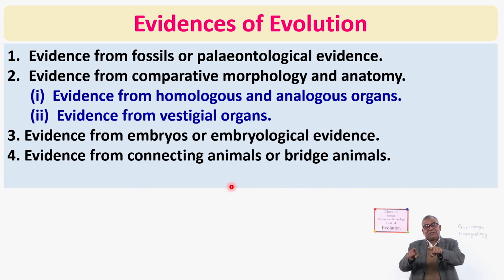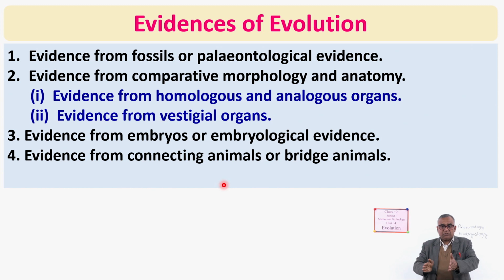And that's why it is also called as what? Bridge animals. You know that a bridge connects the two what? Margins of a river. Yes. So from one bank, the people go to the next bank of the river by using a bridge. So here these bridge animals connect two groups of animals.